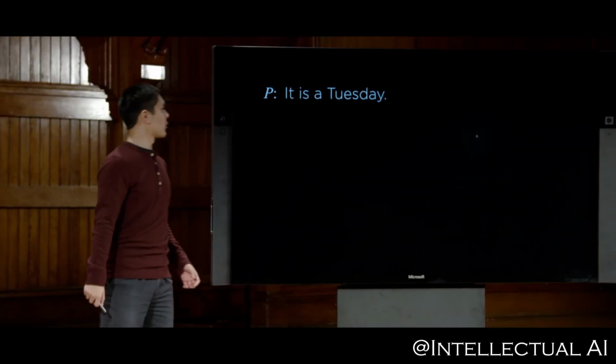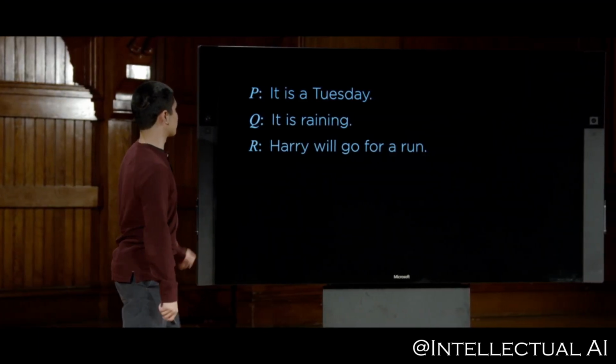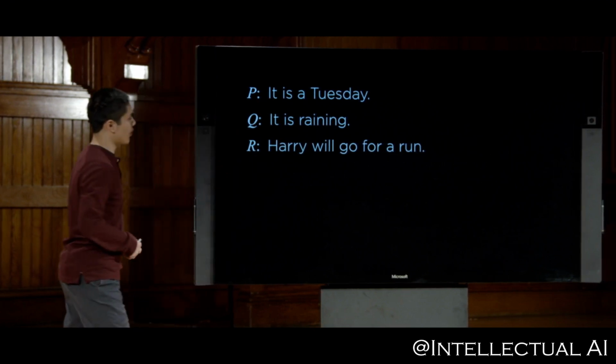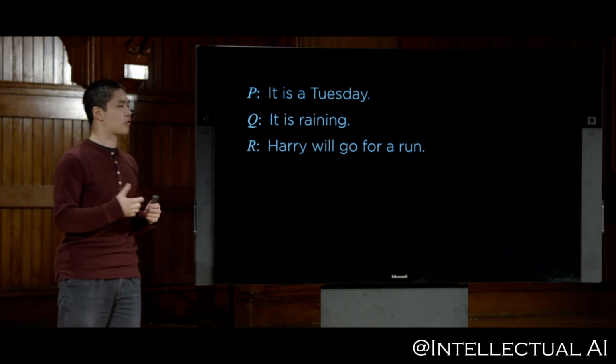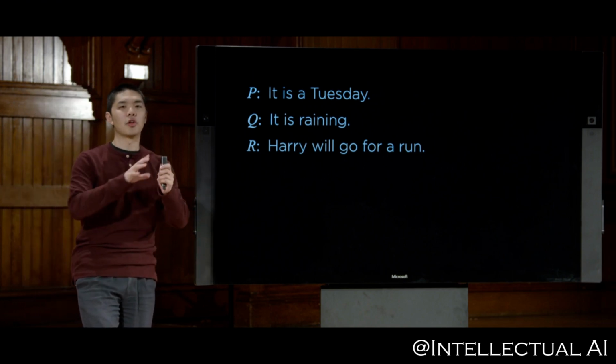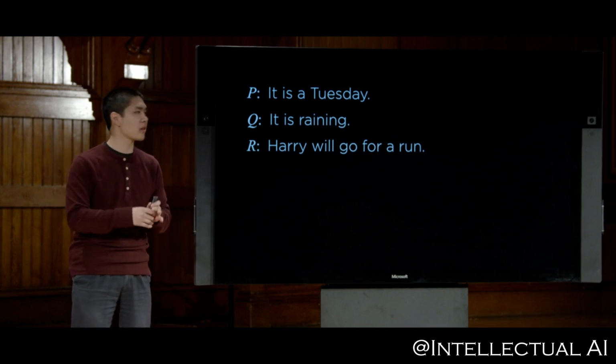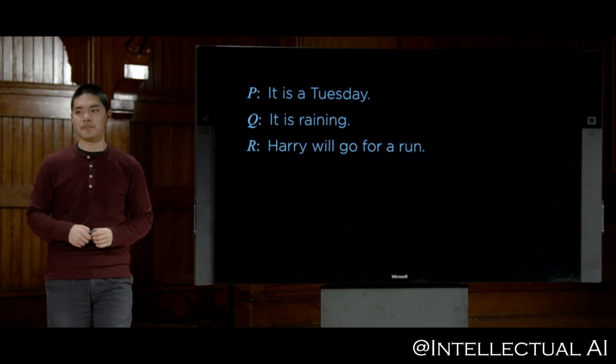So again, we'll deal with a couple of propositional symbols. We'll deal with P, Q, and R. P is it is a Tuesday. Q is it is raining. And R is Harry will go for a run. Three propositional symbols that we are just defining to mean this. We're not saying anything yet about whether they're true or false. We're just defining what they are.